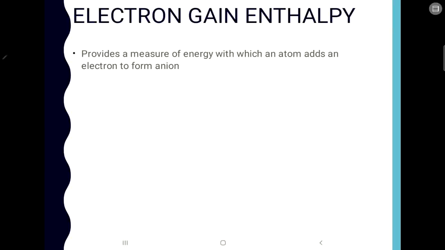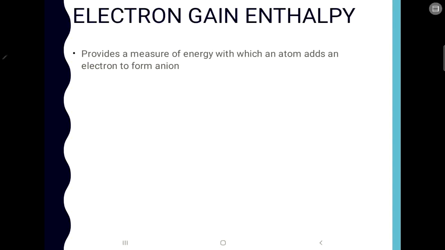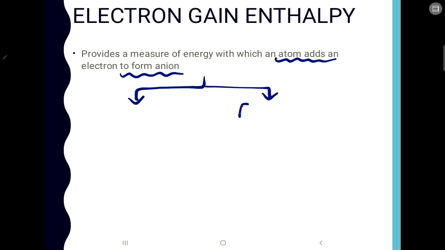Now what is electron gain enthalpy? Electron gain enthalpy basically provides a measure of the energy with which an atom adds an electron to form an anion. Ionization energy was all about removing an electron. Electron gain enthalpy is all about adding an electron. In this, it can be exothermic or endothermic. You can classify it into two types. It is mostly exothermic. In one such case it is endothermic also.